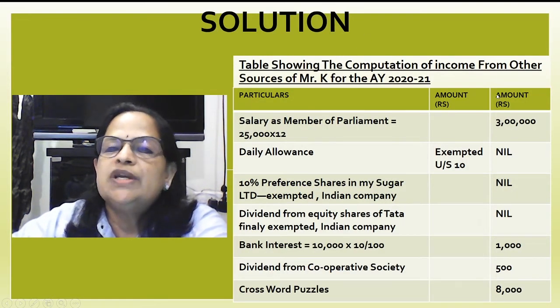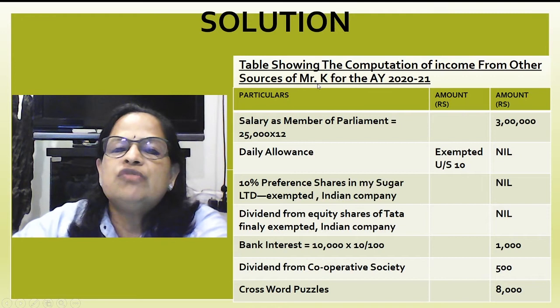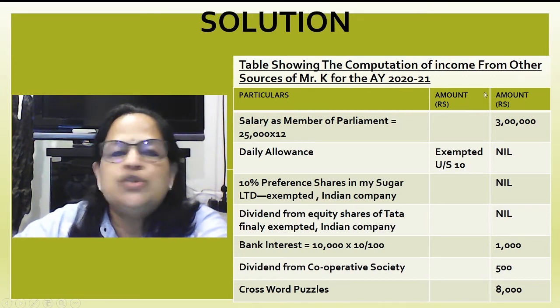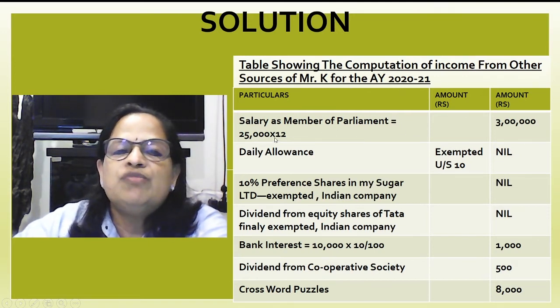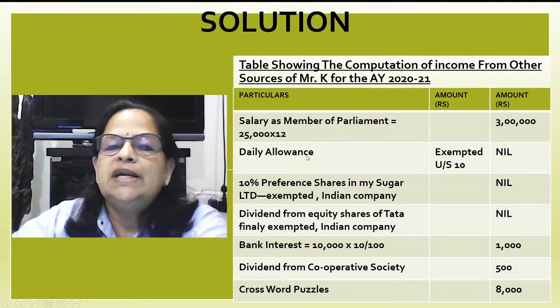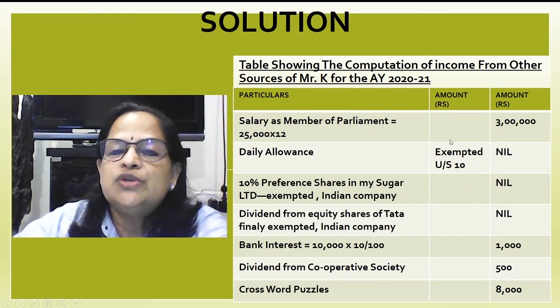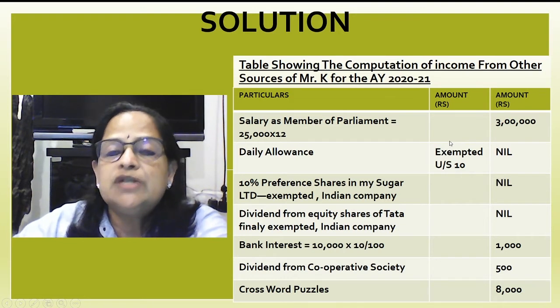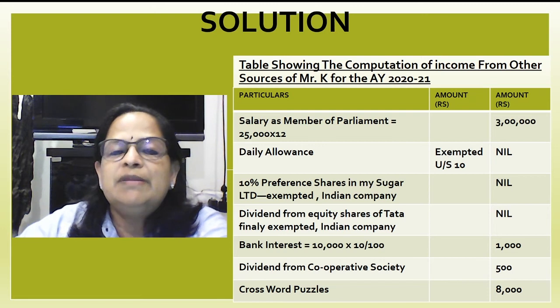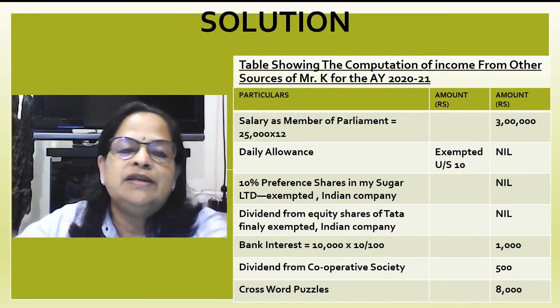So, the table showing the computation of income from other sources of Mr. K for the assessment year 2021. Salary as member of parliament, it is taxable: 25,000 into 12, it is 3 lakhs. Daily allowance is exempted under section 10, so you can write this in the exempted incomes also. I told you exempted income is an important concept; you will get questions on it. Wherever you see daily allowance for member of parliament, it is an exempted item, you can write it there.